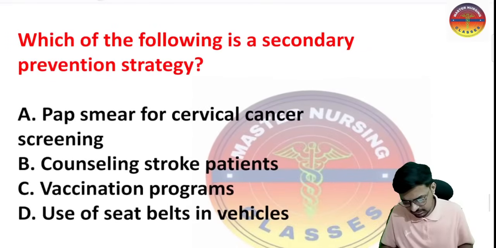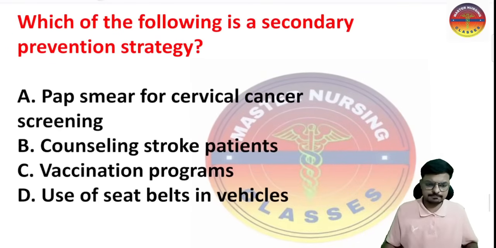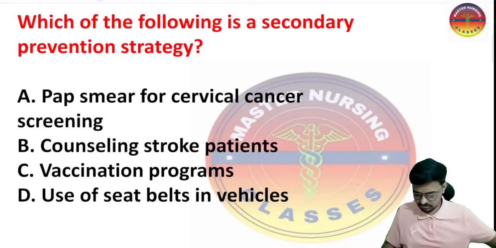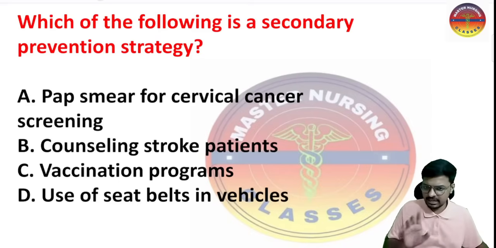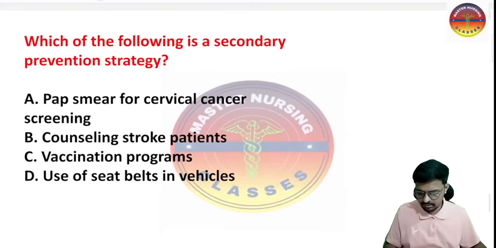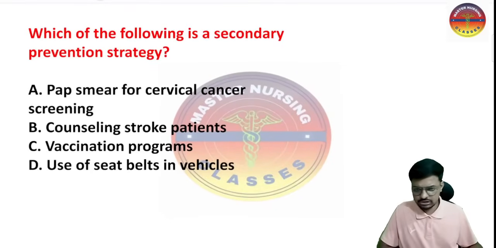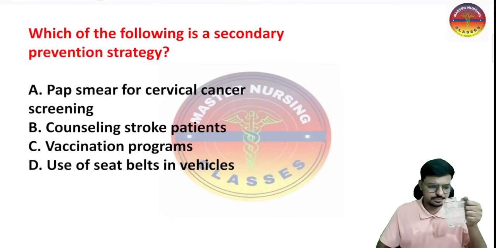Okay, so next is this. Which of the following is a secondary prevention strategy? Given all the very important options, which of the following is the secondary prevention strategy? Not primary, not primordial, not tertiary. So the question is about secondary prevention.